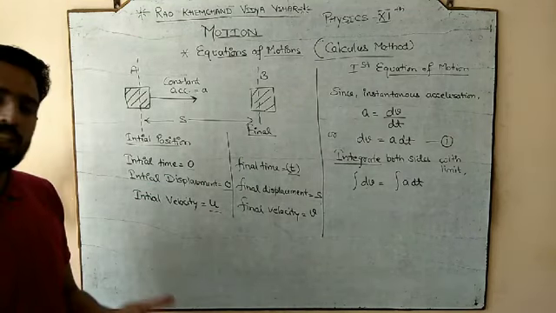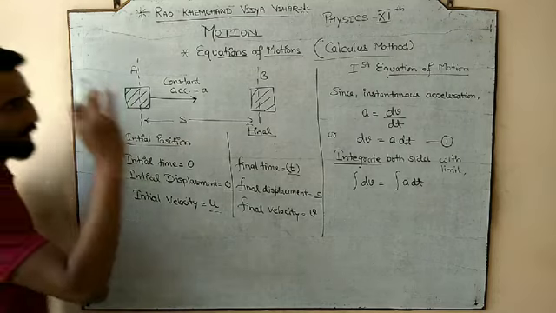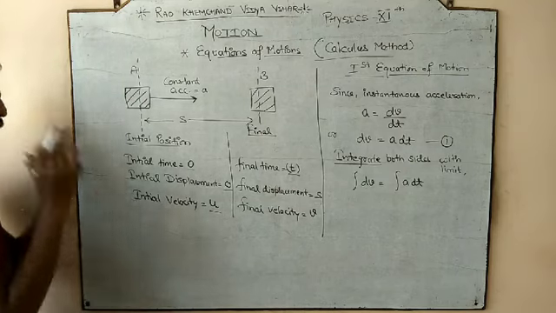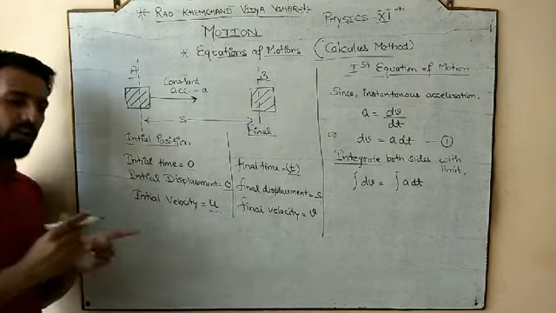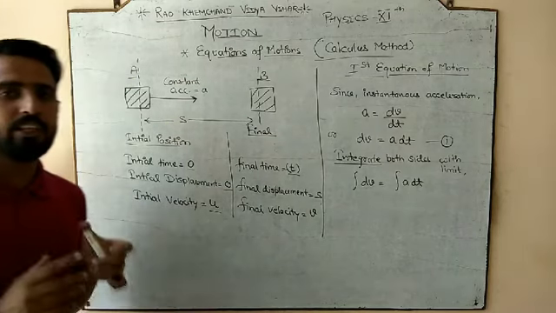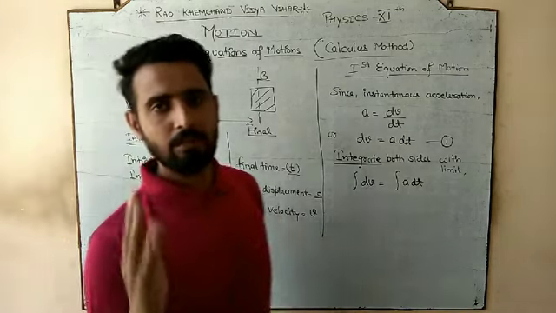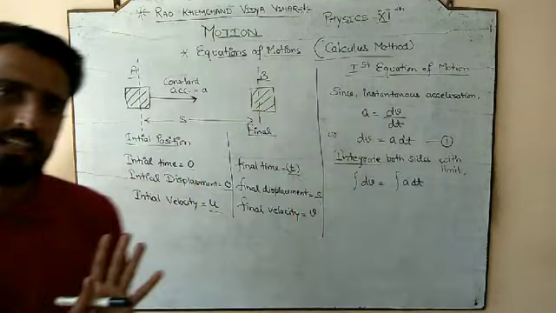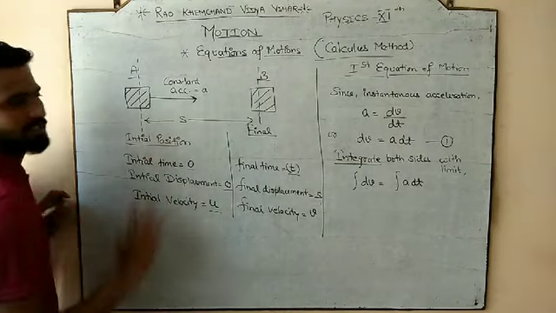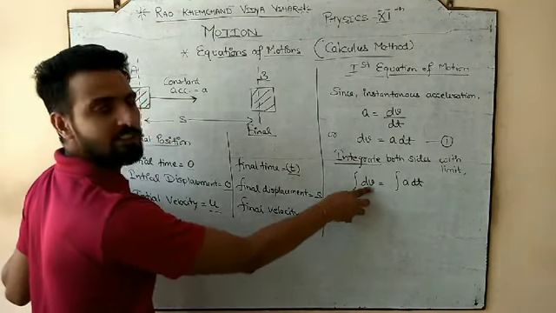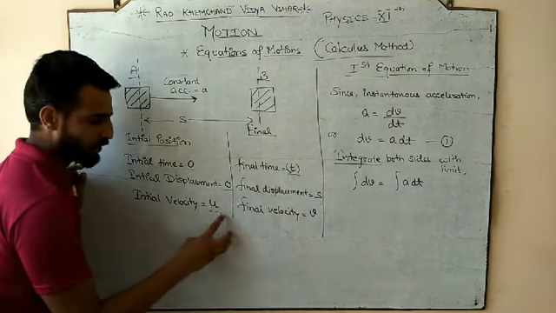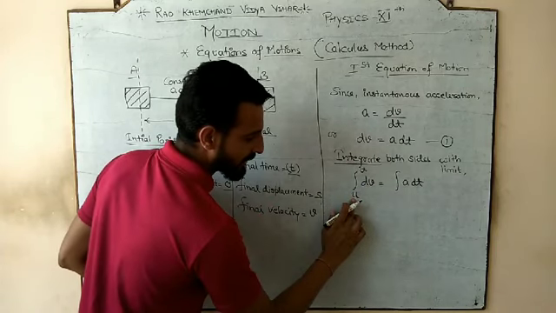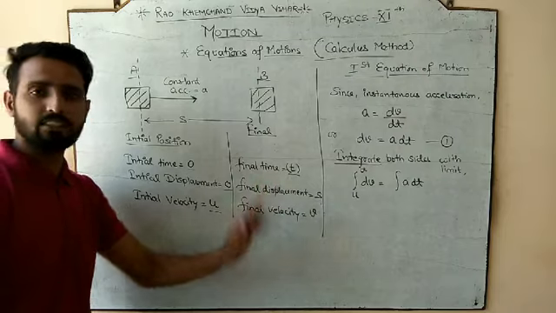Now integration हम लोग कर सकते हैं, but since we are applying the first equation of motion, we are going to study the motion of the body from A to B, हम body को केवल A से B पढ़ रहे हैं. So it means we are limited. हम लोग limited हैं. A से लेके B तक पढ़ने में limited है. We are limited to that. So if we are limited to that, तो इसका मतलब हमारे पास condition है. So here, what is changing? Velocity. So velocity is changing from where to where? U to V. So the limits of the velocity would be U to V. Lower is initial condition and upper is final. कहाँ से कहाँ तक change हो रहे हैं?